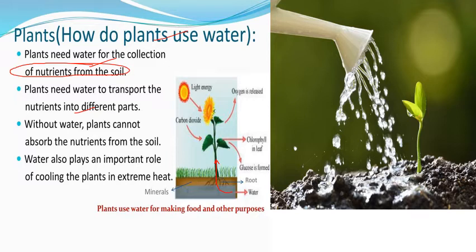Without water, plants cannot absorb the nutrients from the soil. Water also plays an important role of cooling the plants in extreme heat. In addition to this, the definite shape of the plant parts, like petals and leaves, is also maintained by water due to turgor pressure.